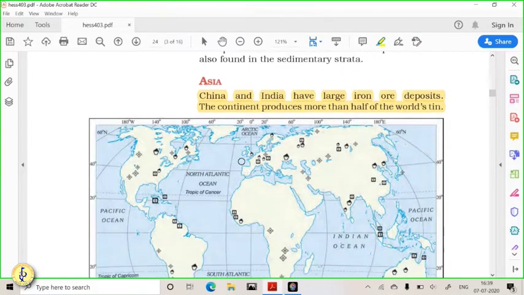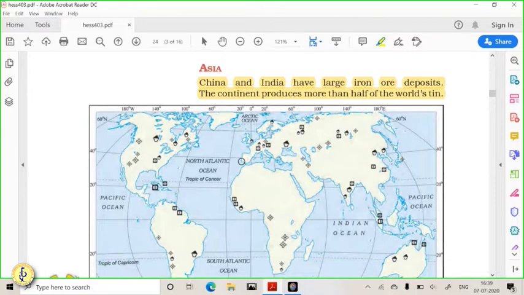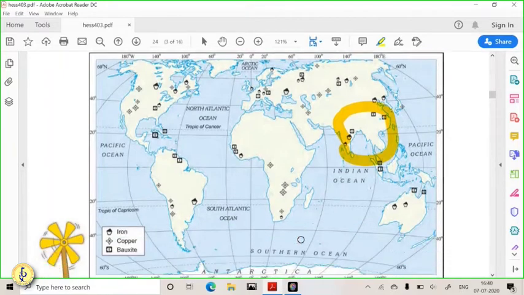Asia, as we know, has huge deposits of minerals. China and India are the leading places where these minerals are found. Now, let us understand what ores are found in different places. India and China have the largest deposits of iron and tin. Specifically, India is one of the leading producers of tin, and China and India together are the leading producers of iron. We even export iron to different countries like Japan.